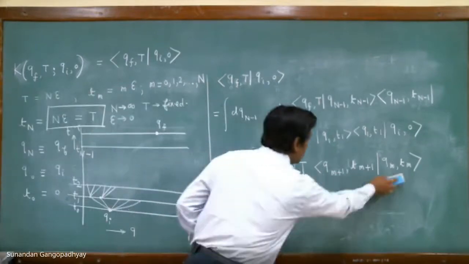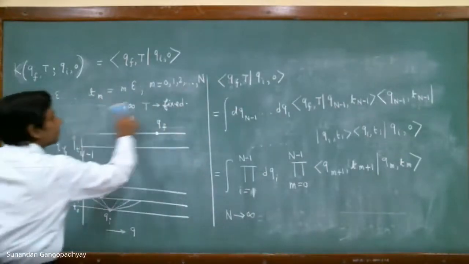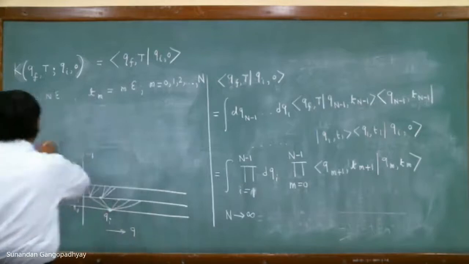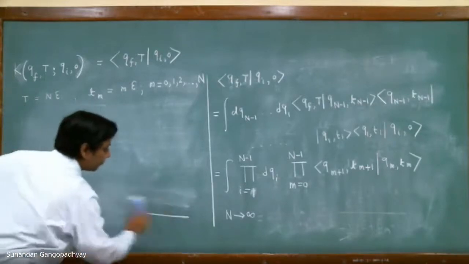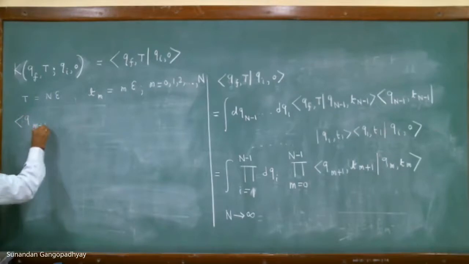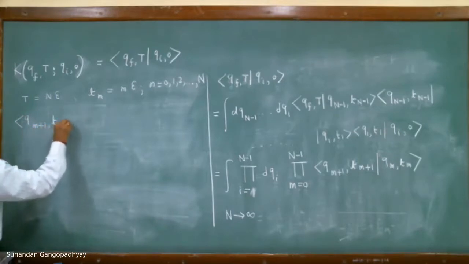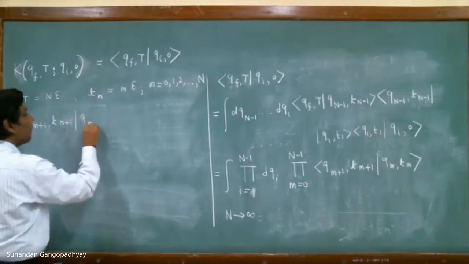Now let us look at this expression. Let us evaluate this expression. Let us take this expression, qm plus 1, tm plus 1, qm, tm.